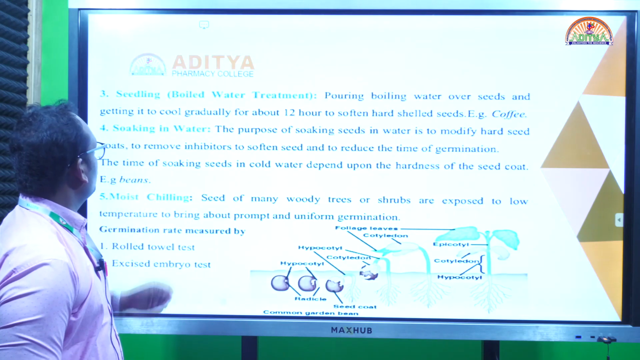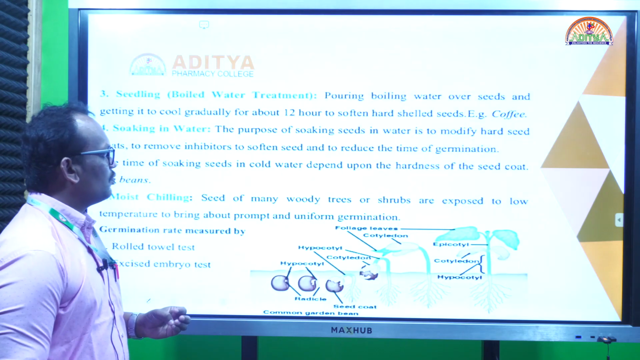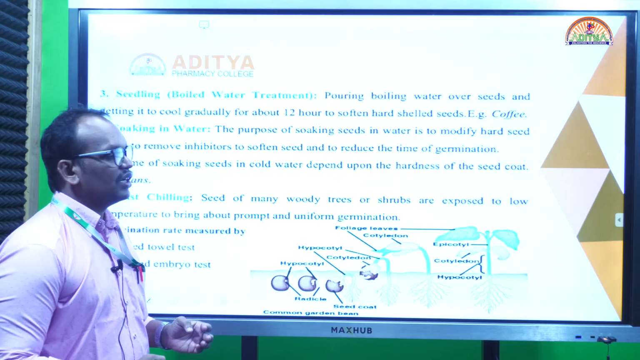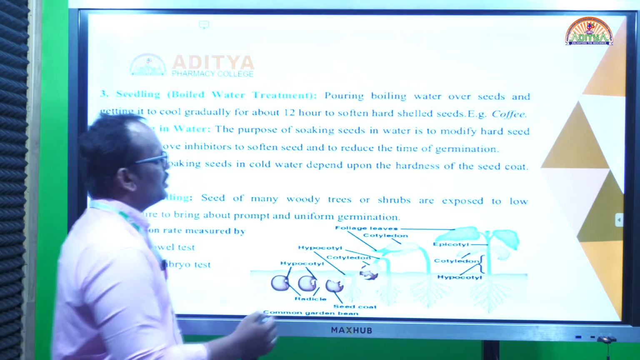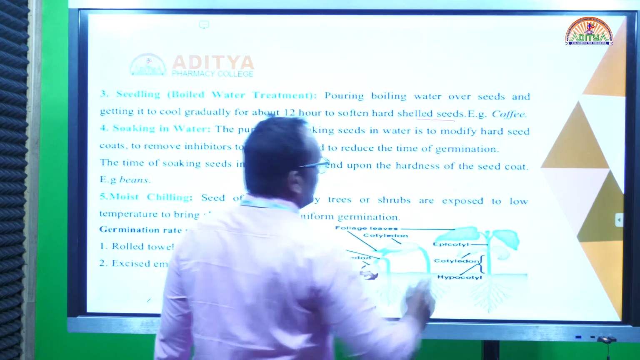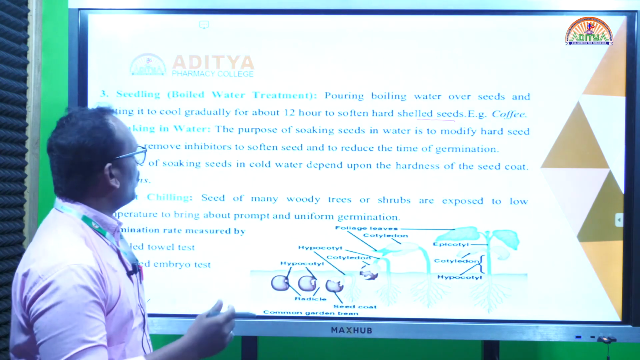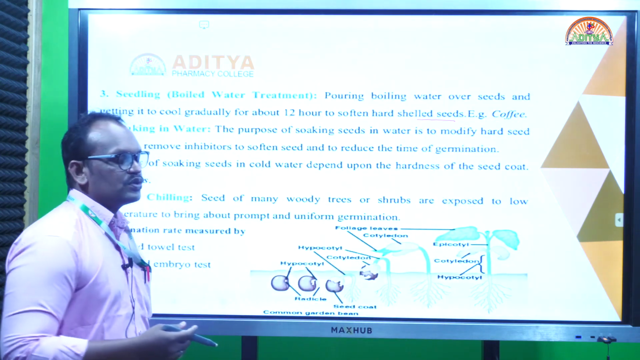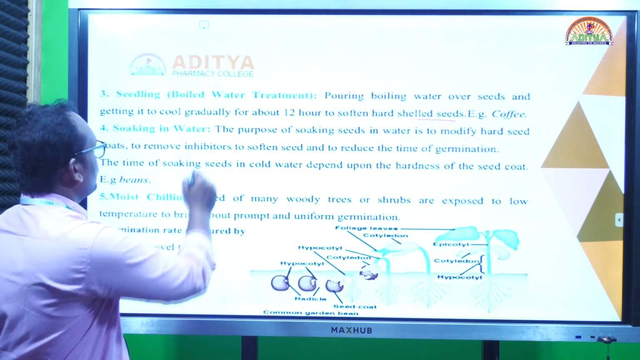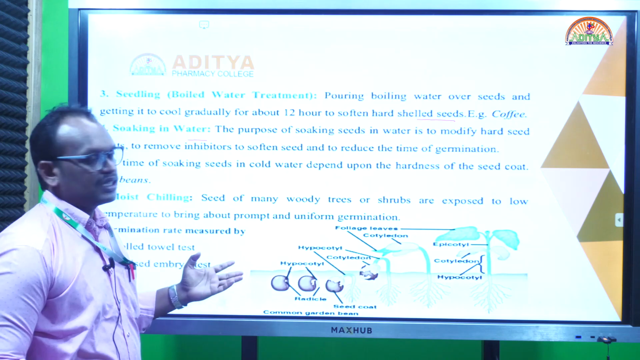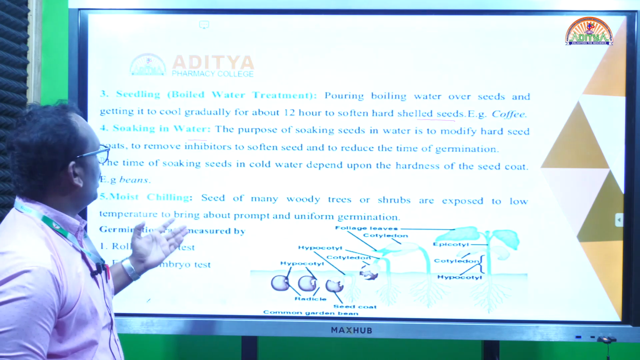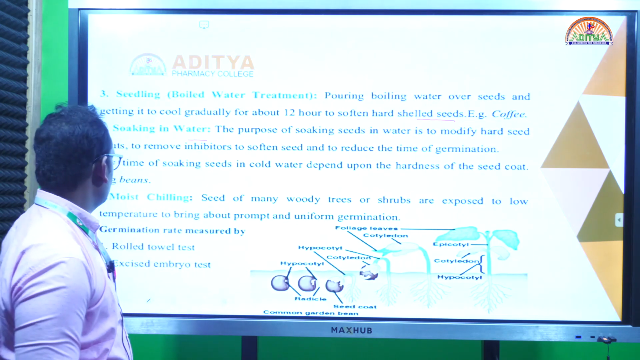Sometimes we treat the seeds with boiling. For about 12 hours we treat some of the seeds. For very hard seeds, we boil them. For example, coffee: the shell is very hard, so we boil it with some water and after that use it for germination. And soaking with water: I already told you that in the initial pre-germination treatment we soak the seeds in water, and after that we use them for germination of seeds.